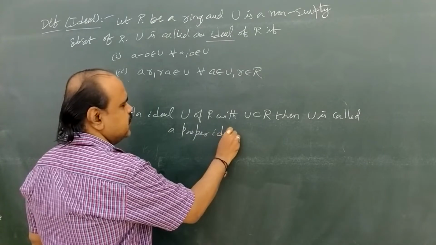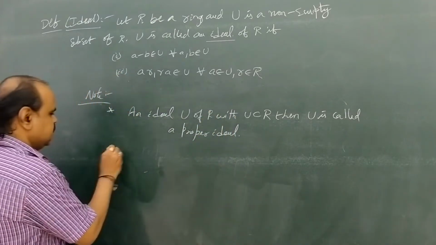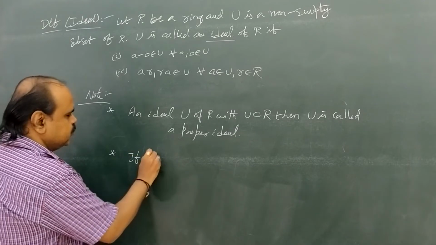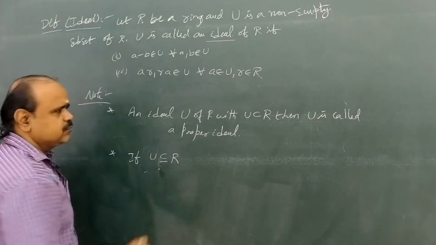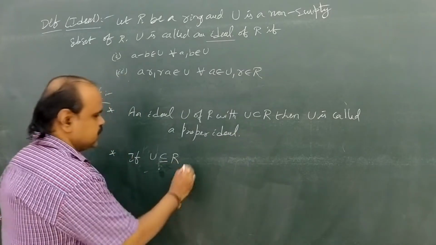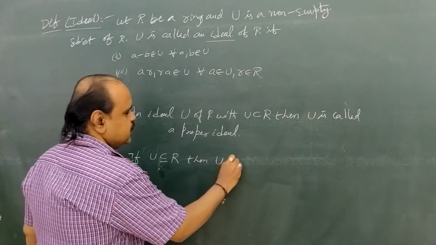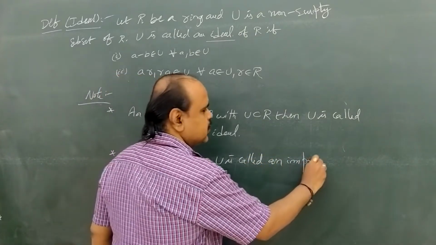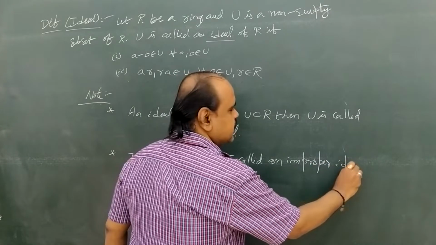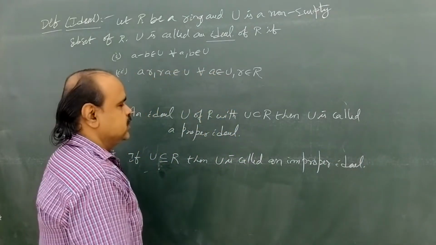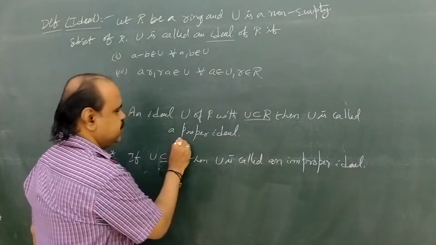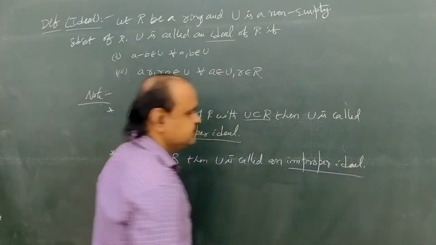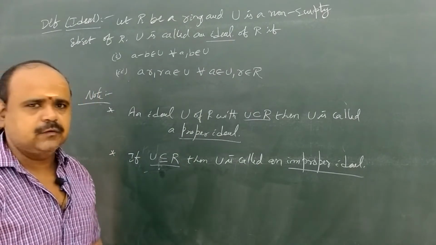Second, if U is a subset of or equal to capital R, then U is called an improper ideal. So here, U strictly subset of R we call a proper ideal, and U subset of or equal to R we call an improper ideal.